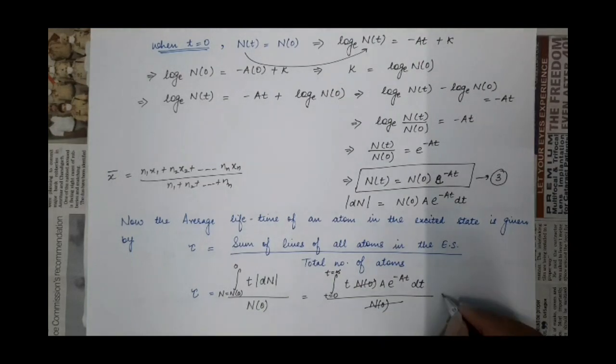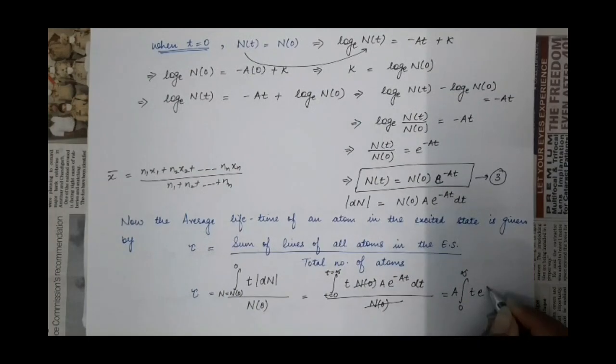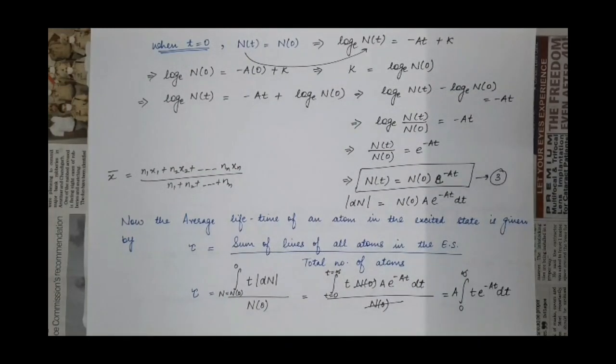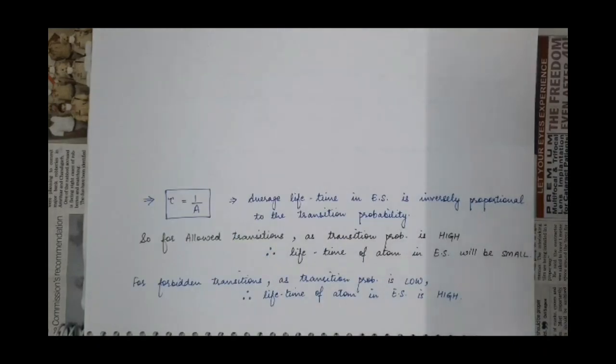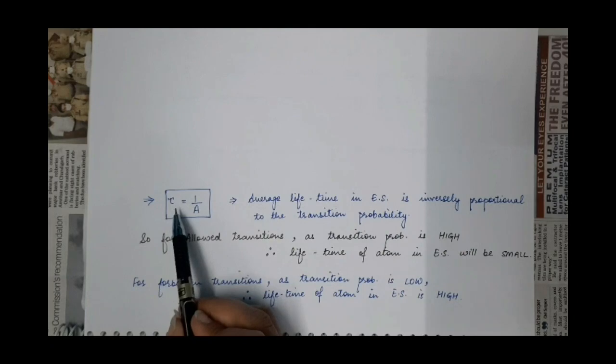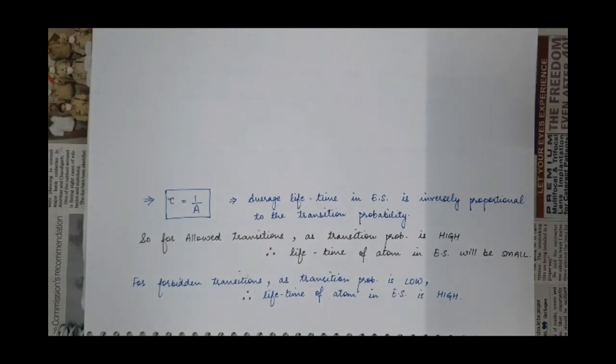Now solve this integral, 0 to infinity, t, a is constant, e raised to power minus at dt, by using integration by parts. This as first function and this as second function. So when you solve that integral, the average lifetime of an atom in the excited state, that is tau, comes out to be 1 by A. What is A? It is the transition probability. So this average lifetime of an atom in the excited state is inversely proportional to the transition probability.